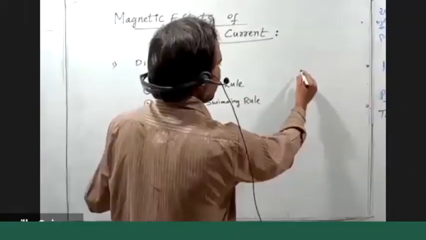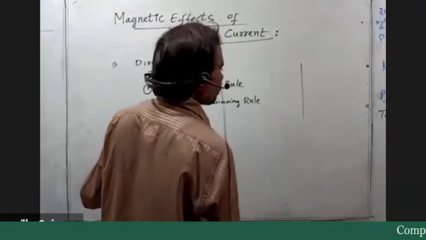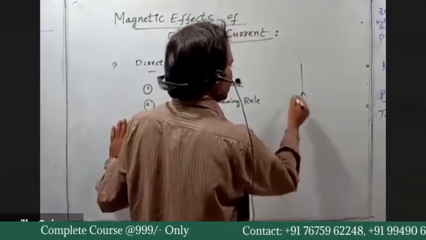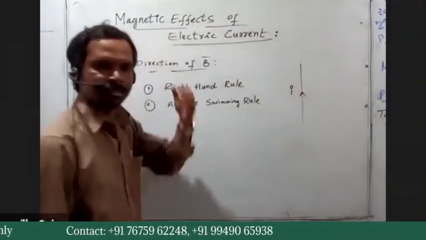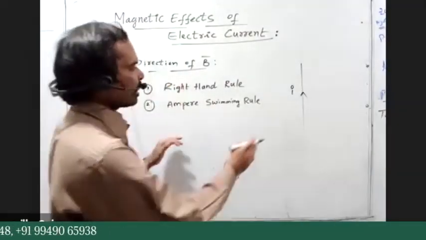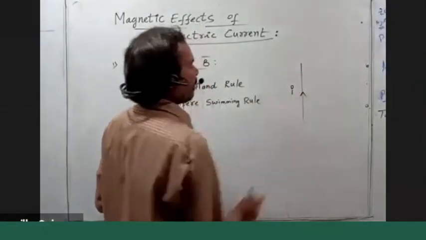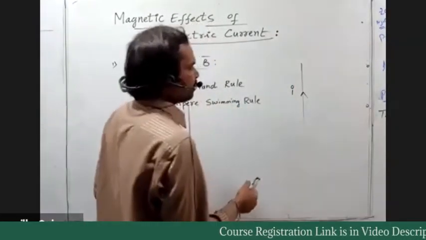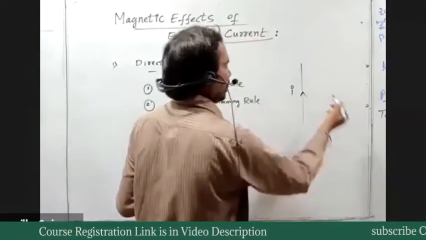Suppose this is a straight conductor carrying current I. This current carrying conductor produces a magnetic field in its surrounding region.